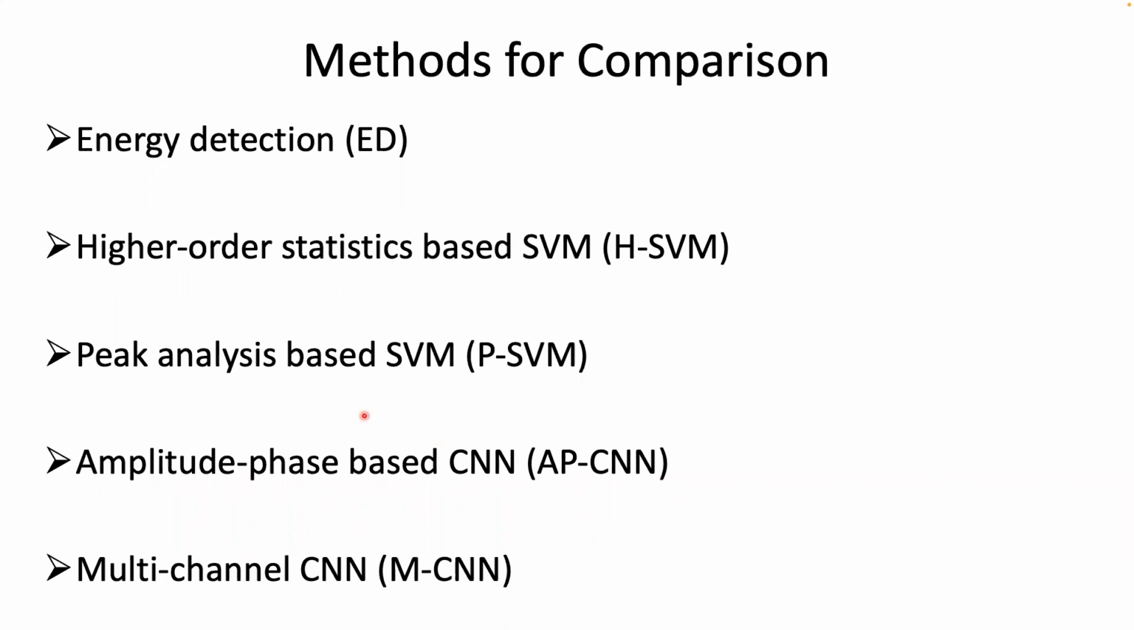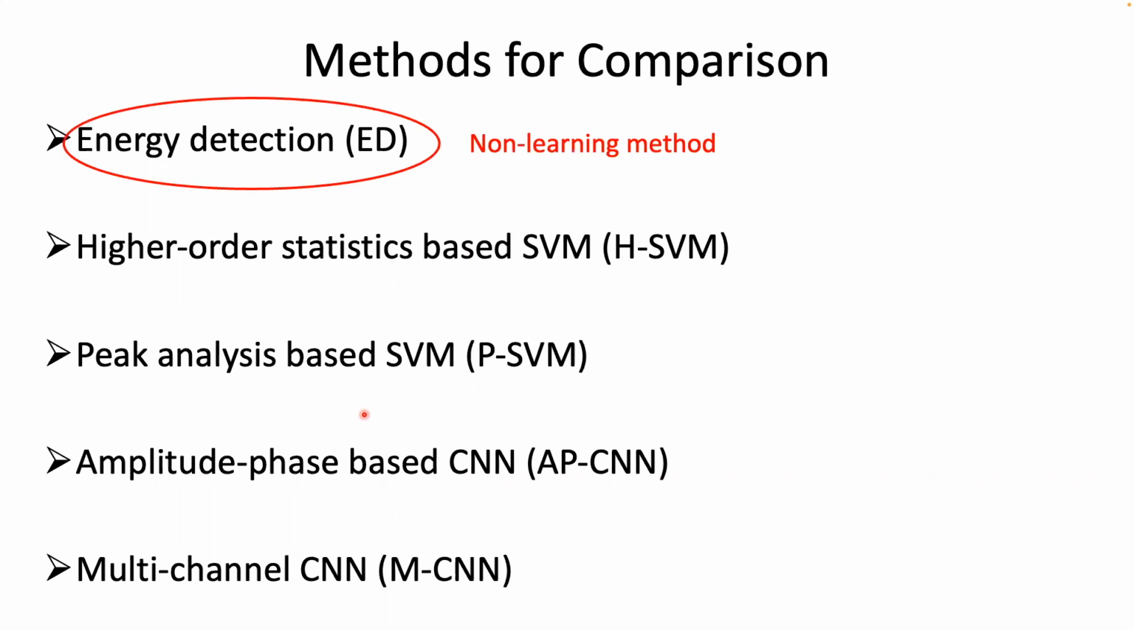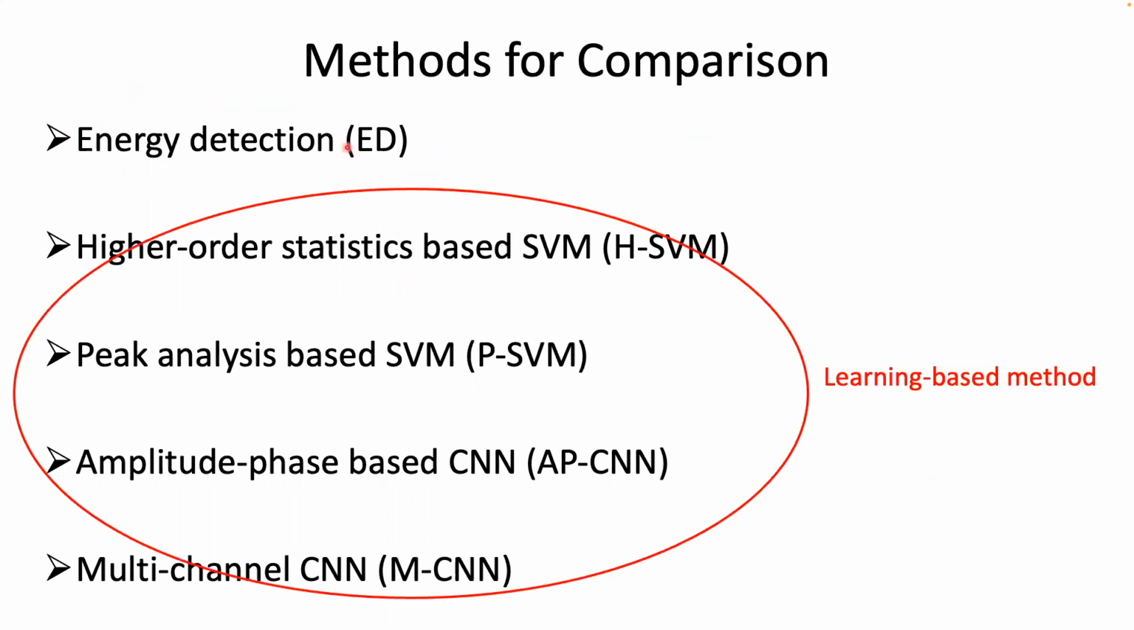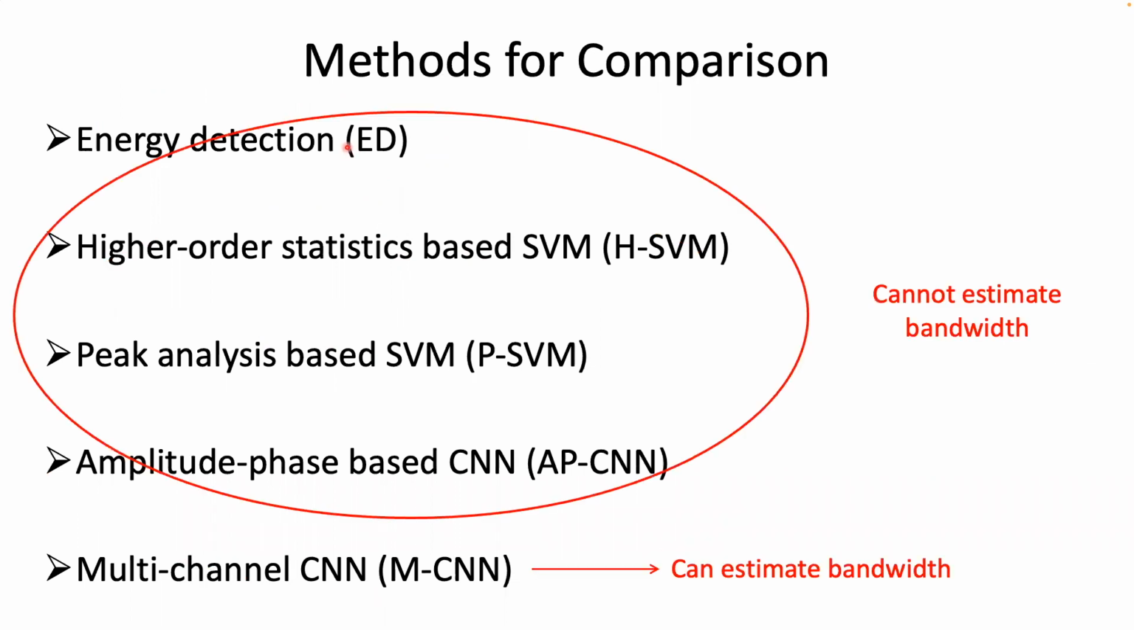I'm not going into the details of these methods, but at a high level, the energy detection method is a non-learning method, whereas the remaining ones are learning-based methods. And among these 5, only the multi-channel CNN can estimate the radar bandwidth. It does so by dividing a spectrogram into 10 smaller sub-images and running them through a trained CNN for signal classification. Thus, the radar bandwidth in MCNN is estimated in multiples of 10 megahertz.